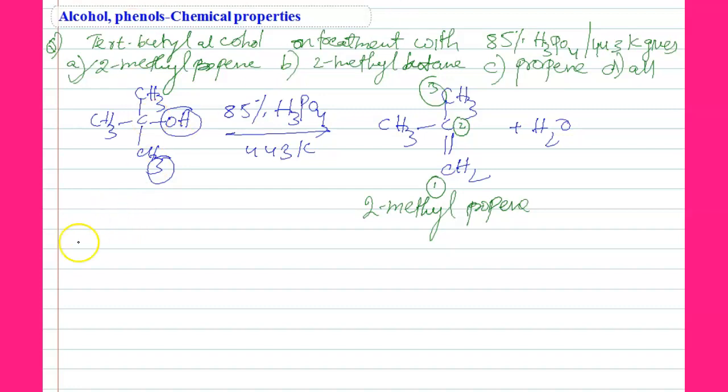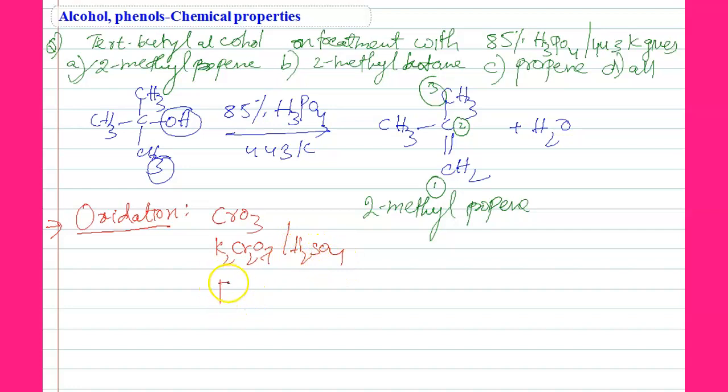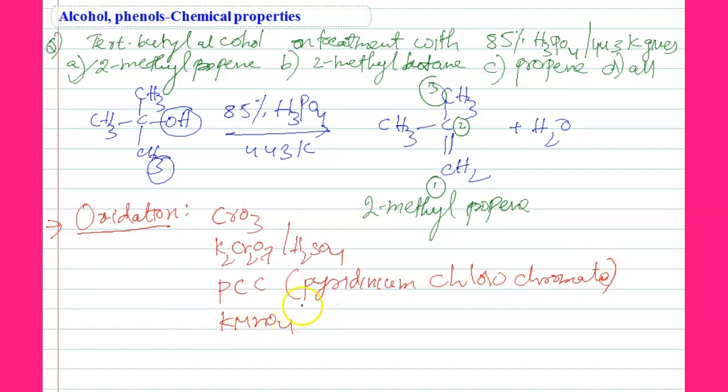Next reaction, students. Oxidation. So here we are using oxidizing agents such as CrO3, K2Cr2O7 with sulfuric acid, pyridinium chlorochromate, simply we can call it PCC, and KMnO4 also useful, KMnO4 with H plus.